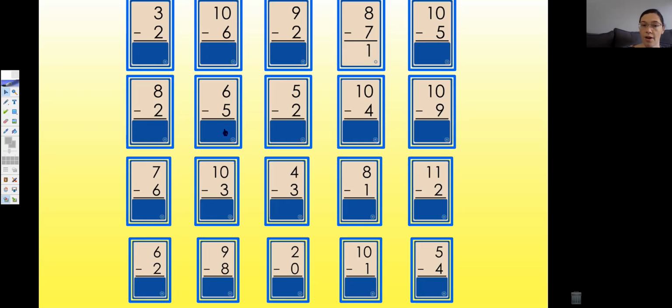There's a 6 minus 5, so your answer is always going to be 1. 10 minus 9, answer is going to be 1. You might want to go through and circle those and do those first. That might help you. Okay? So take a minute to pause the video. I want you to write down your answers, and you can come back and check your work.